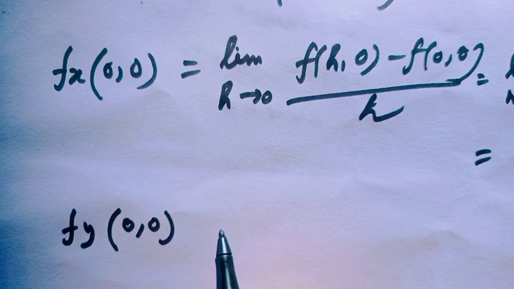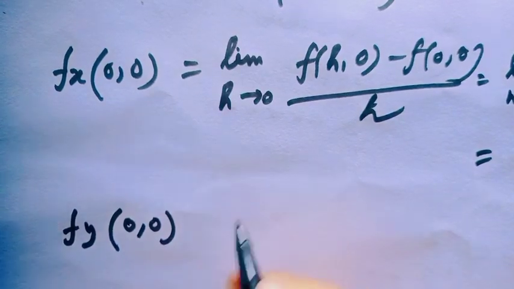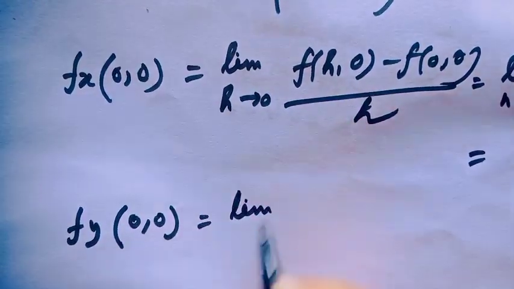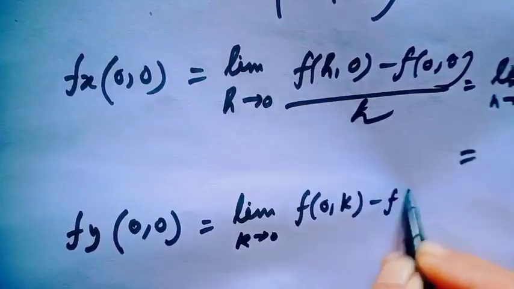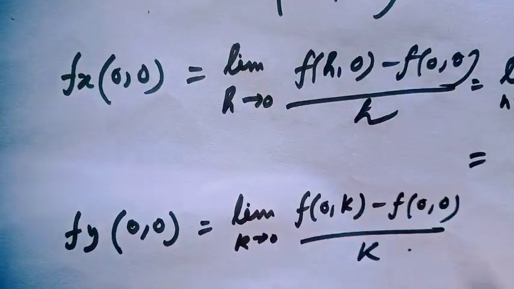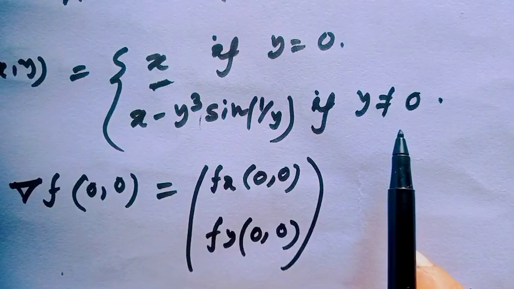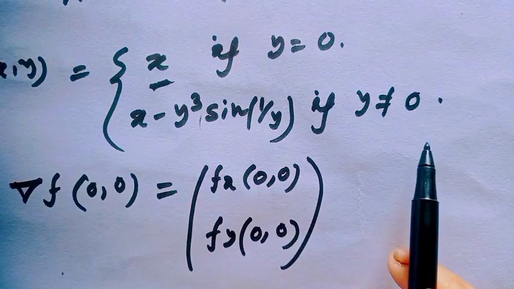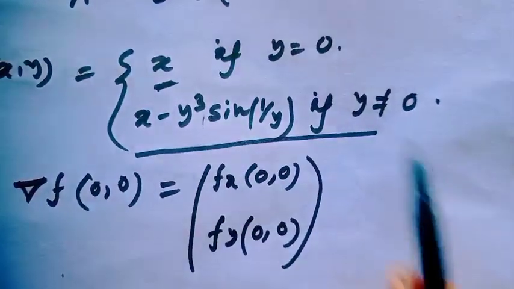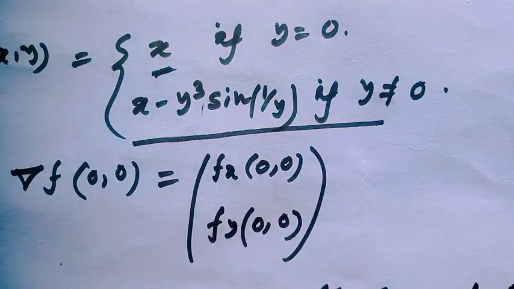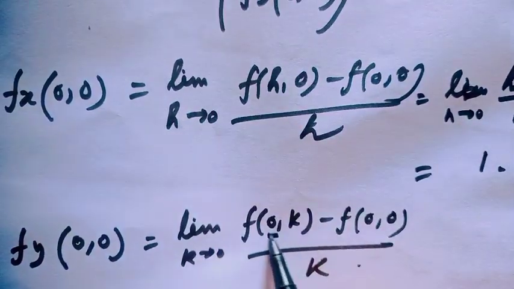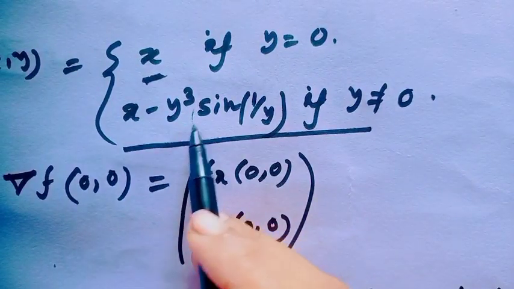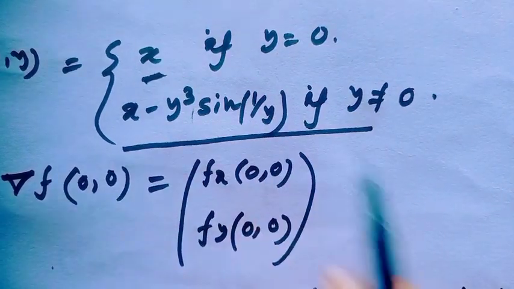Similarly, the partial derivative with respect to y at (0,0) would be limit k tends to 0, f(0,k) minus f(0,0) over k. Now see the function, when y is not equal to 0, then the value would be this. Here also x is equal to 0, so this value would be only minus k cube sine 1 over k.